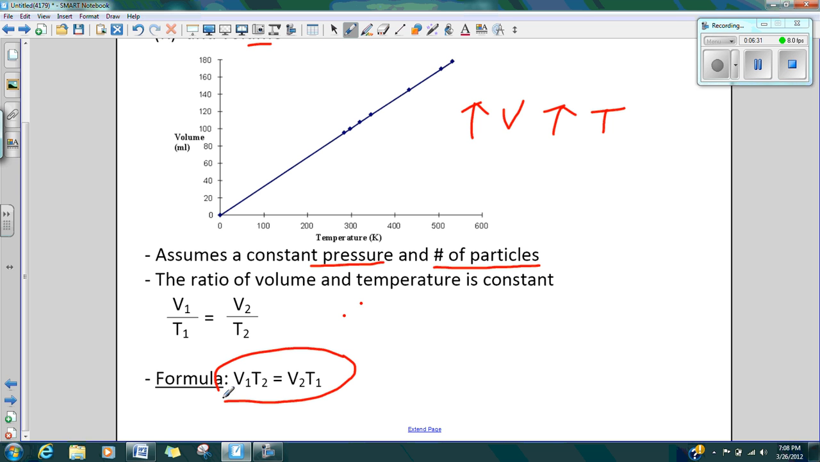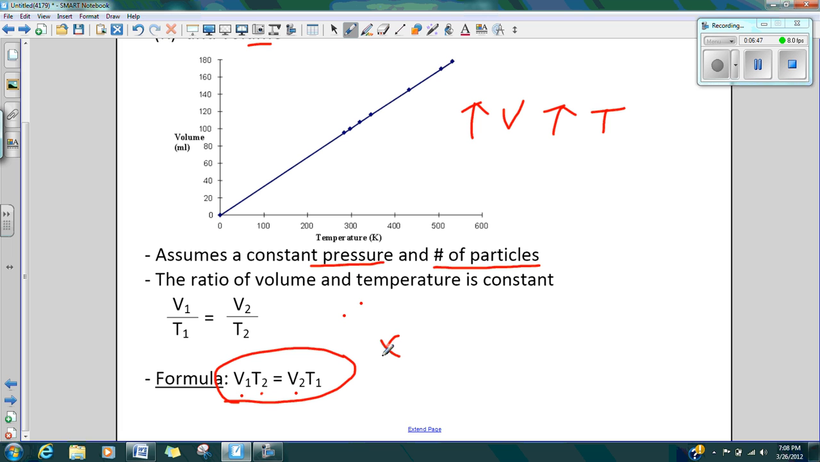And this is on a gold sheet somewhere. You should probably figure out where it is. It's not something that you have to memorize, but this is Charles' law. Keep in mind that it's volume 1 times temperature 2 equals volume 2 times temperature 1. If you don't like that, you can set up this ratio. You'll just be doing the same thing.